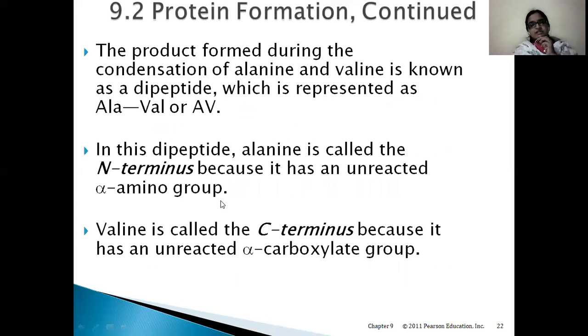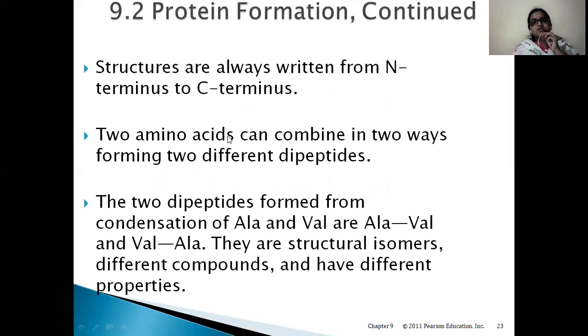If an amino acid has a free amino group, it is called the N terminus, and if it has a free carboxyl group, it is called the C terminus. Structures are always written from N terminus to C terminus. So whenever we write the sequence of amino acids in a protein, we always have to follow a direction. Which direction? N terminus to C terminus. Always N terminus to C terminus.